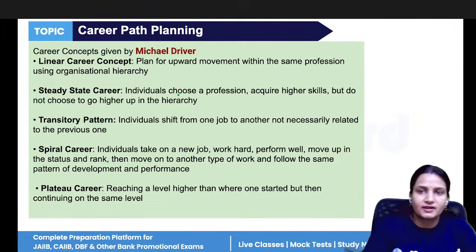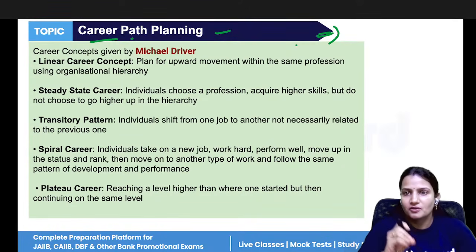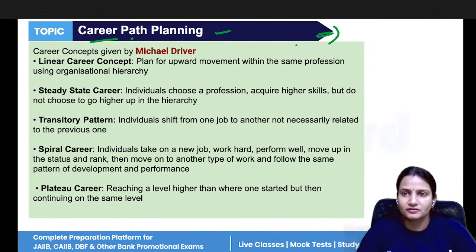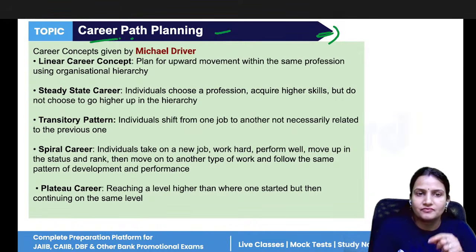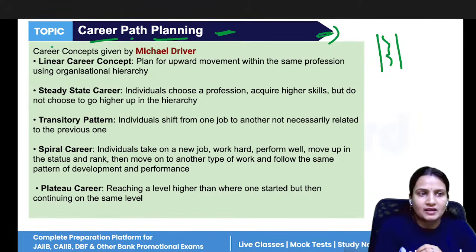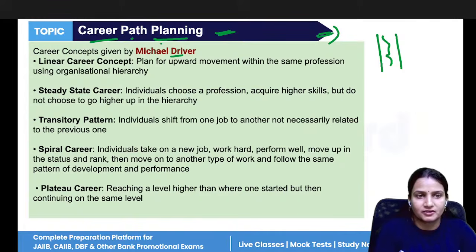Now, next is career path planning. Career path planning means individuals are in your company not just for money. I have told you earlier also, they are also there for the development of their career. And for developing the career, what is the plan the company provides? What is the plan that they have to work in this? For this, the career concepts were given by Michael Driver.